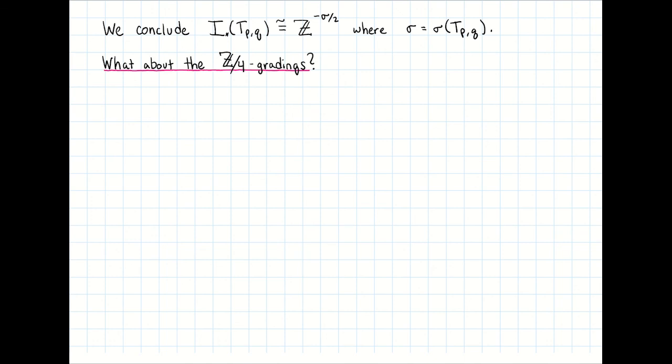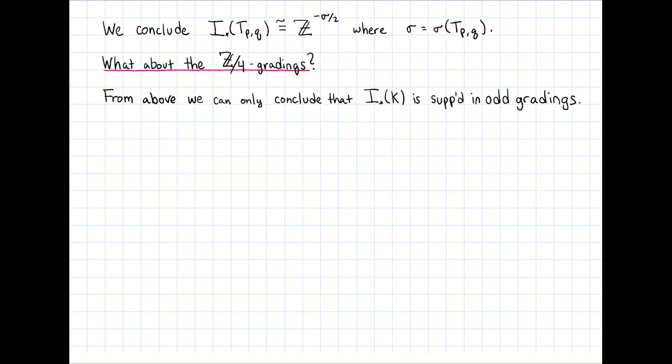But what about the Z-mod 4 graded isomorphism type of this group? In the above argument, the Euler characteristic of I star is exactly minus the size of the generating set of the chain complex. This lets us conclude that I star of K is supported in odd gradings. But how much of it is supported in grading 1 mod 4, and how much in grading 3 mod 4?